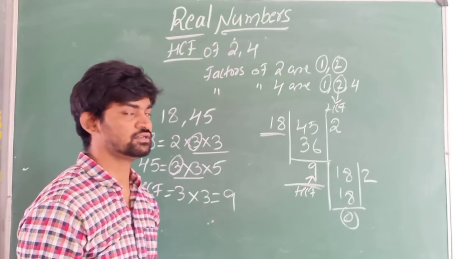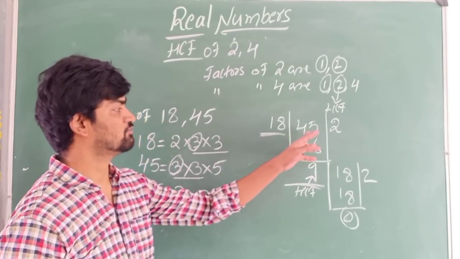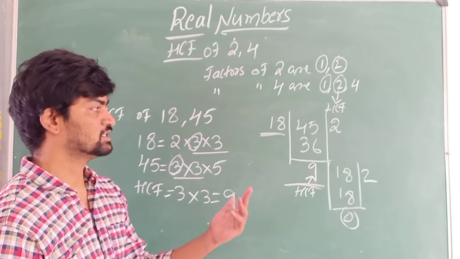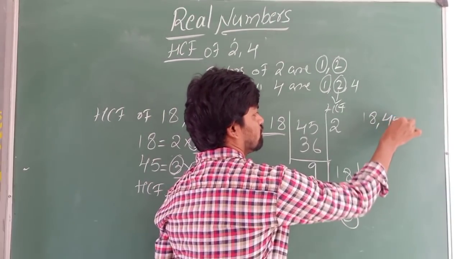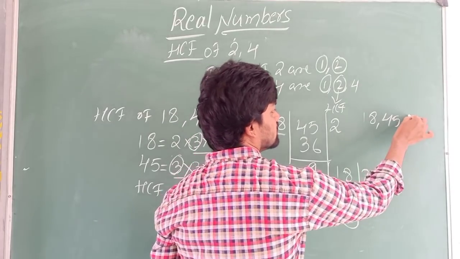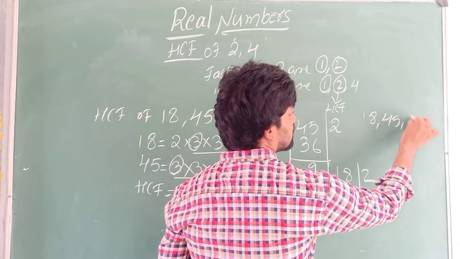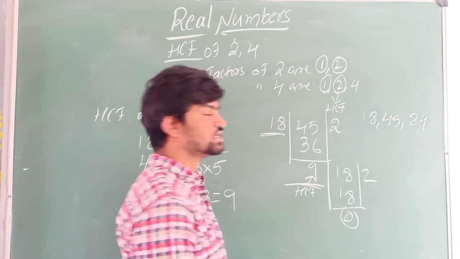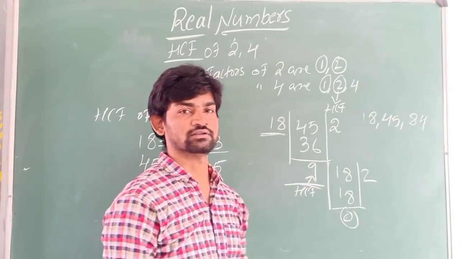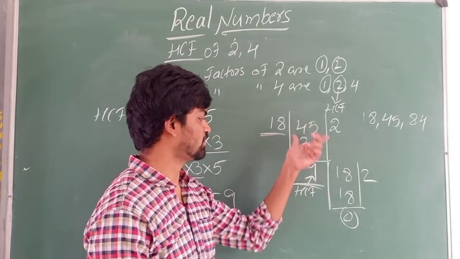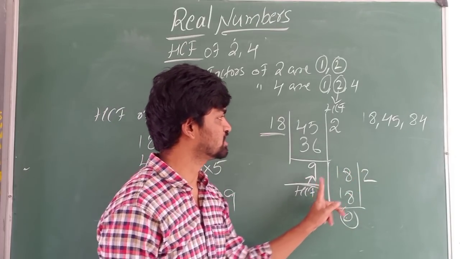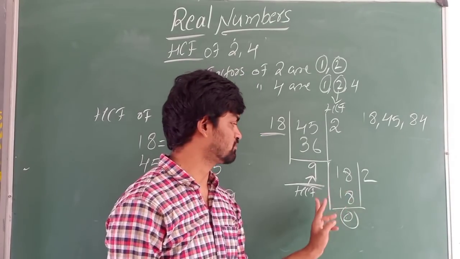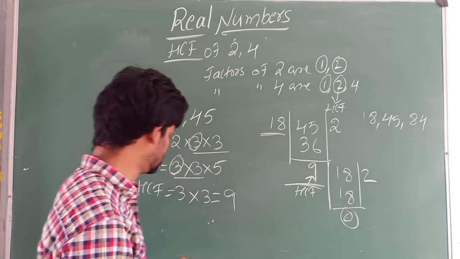If 3 numbers are given, how to do it? 18 and 45 are given. I will write one more number here: 18, 45 and 84. 3 numbers, one more number is given. So same process. First we will find the HCF of these 2 numbers. Later, with that HCF, we have to find the HCF with the third number. That I will do now.